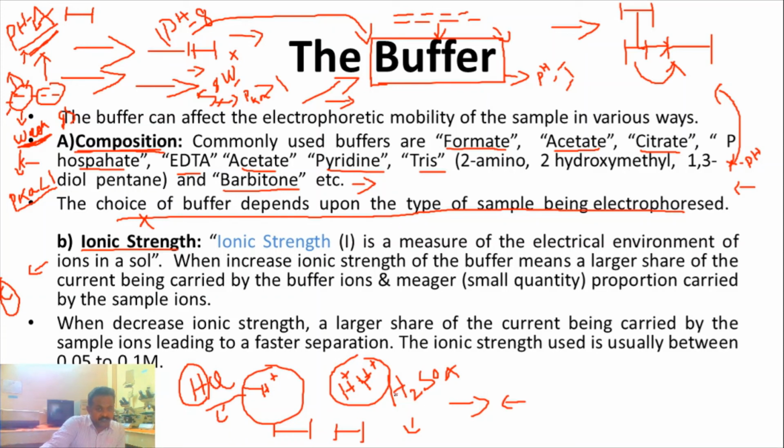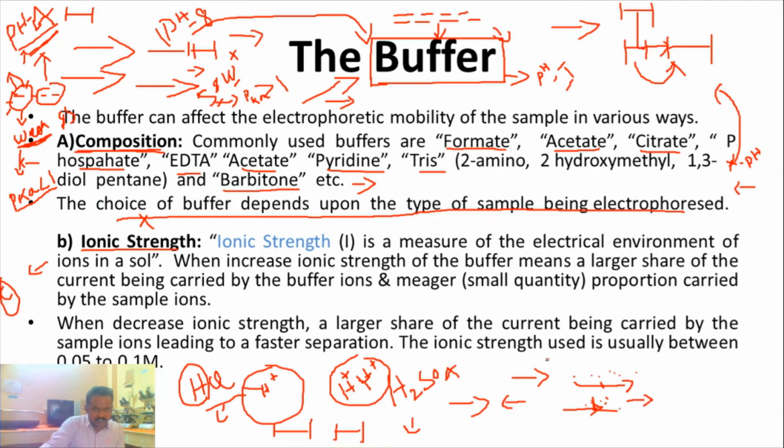In the same way, you can choose what type of buffer we want and what ionic strength of the buffer we want, because the ionic strength of the buffer will carry the electrical charge from the cathode to the anode. It's very important. With low ionic strength in the buffer, it will effectively carry the current, so the separation will automatically be affected.